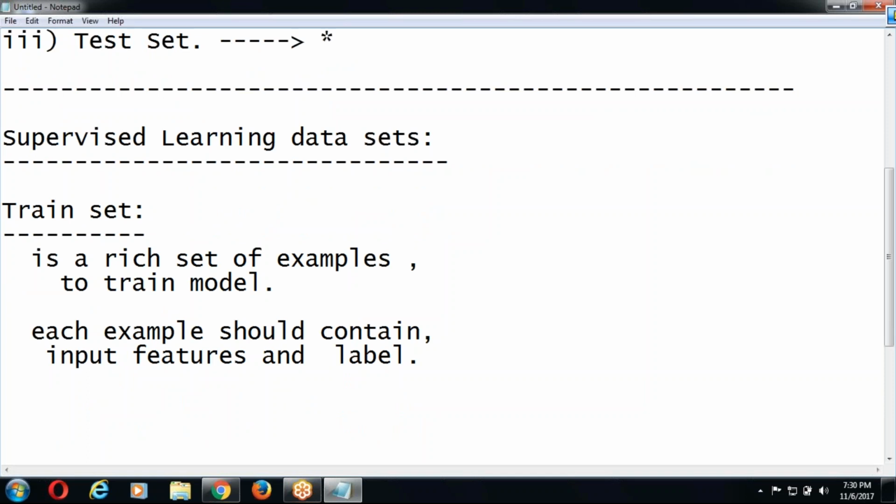Such kind of rich example set is train set, which is used to train the model. Okay, the label can be continuous or a classifier.